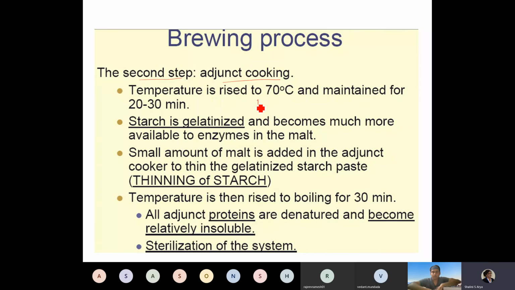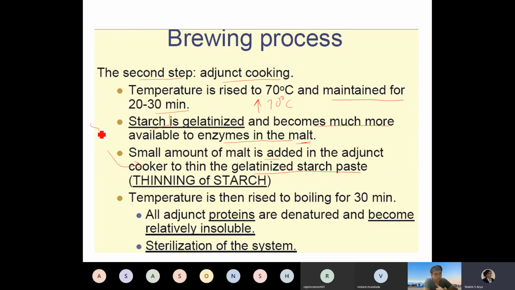Here the temperature is slowly increased to 70 degrees Celsius and it is maintained for 20 to 30 minutes. In this process, as you know, what happens is the starch, whatever is present in the malt or adjuncts, gets gelatinized and it becomes much more available to enzymes in the malt. Okay, very simple. A small amount of malt is added at this stage in the adjunct cooker to thin the gelatinized starch.